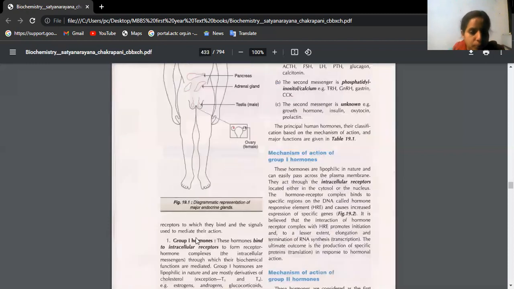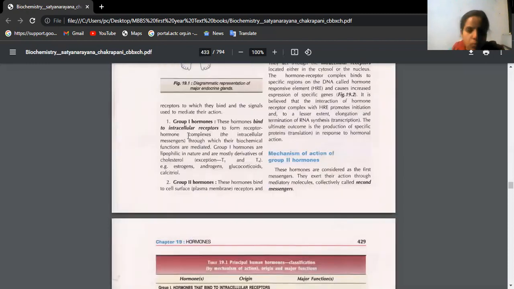Okay, beta. So group 1 hormones bind to intracellular receptors, they form a receptor hormone complex. Okay, so they are lipophilic in nature. That means they easily combine with the lipid part of the cell membrane. We know the cell membrane is made up of lipoproteins, isn't it? Okay, so examples of group 1 hormones are estrogen, progesterone, glucocorticoids, and calcitriol.